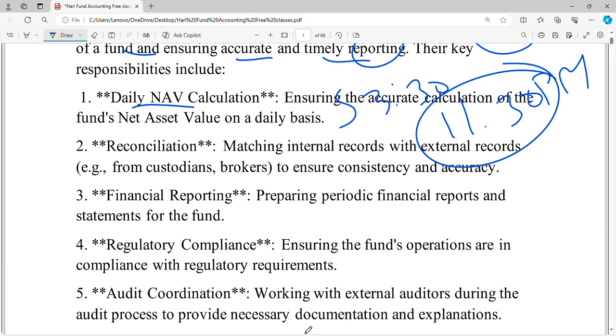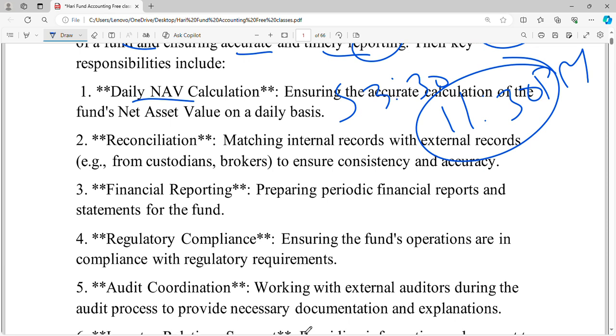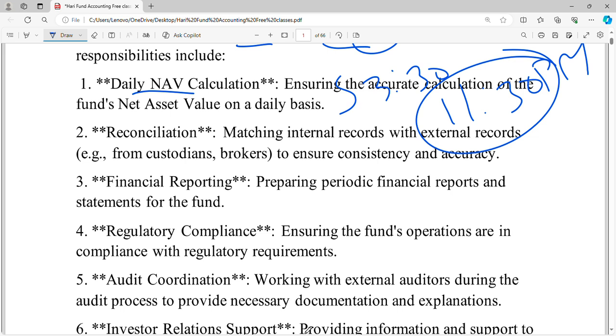Next, reconciliation. We match internal records with external records. External records means the custodians or brokers. So we need to ensure that our internal records and the external records are consistently and accurately matching on all information.